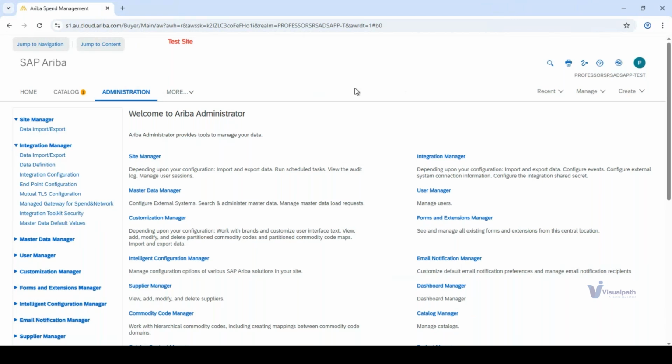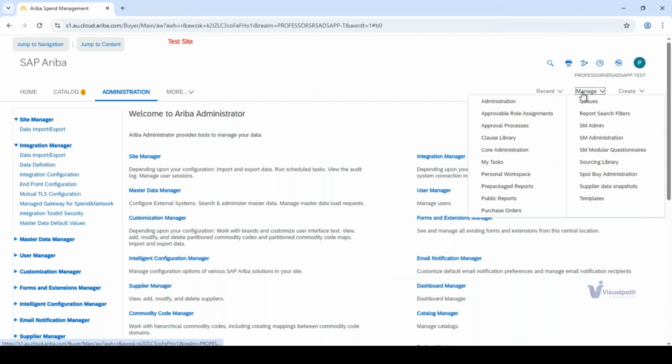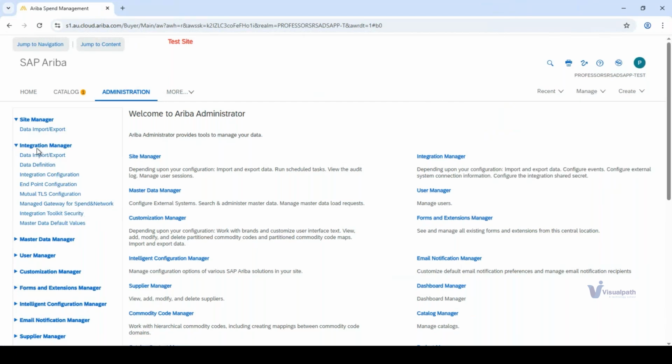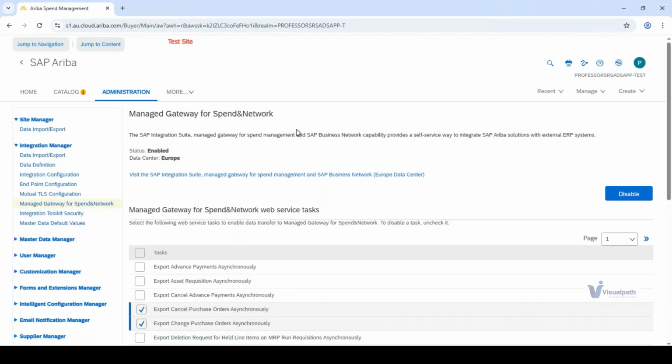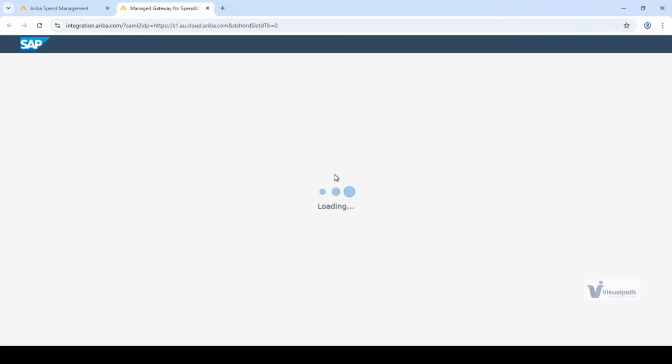So how do we go to manage CIG? Click on manage, core administration, and then integration manager. Within the integration manager, we have managed gateway for spend and network, which is collectively known as CIG.